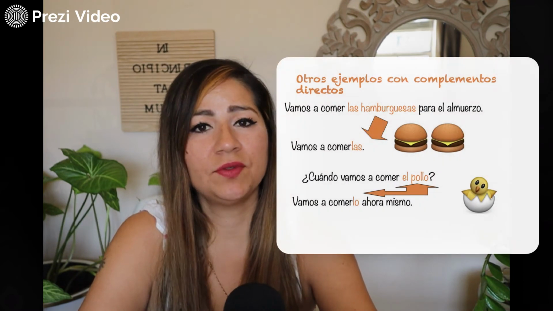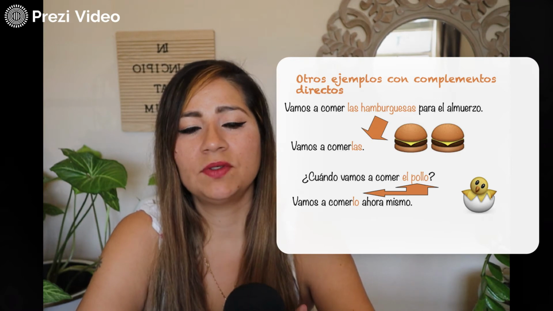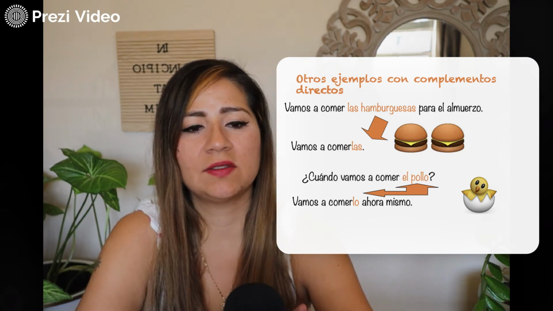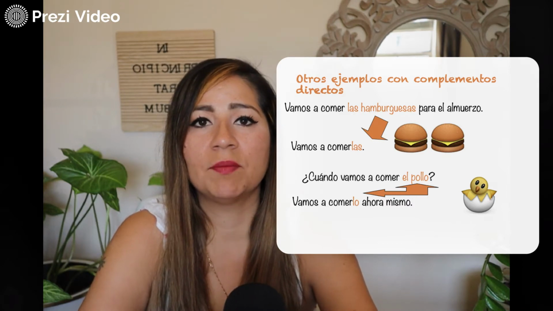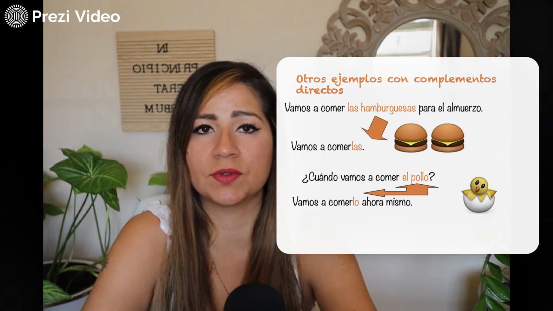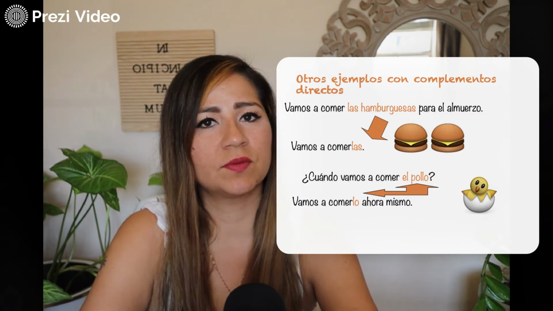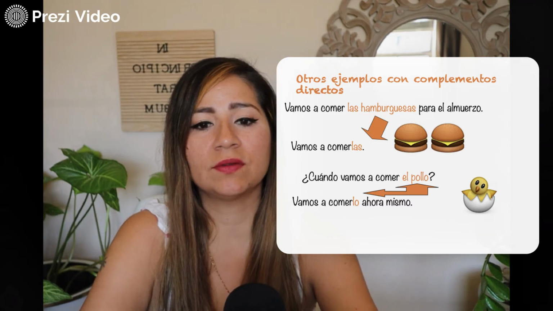But if you have 2 verbs, you're gonna have 2 options. So let's look at this sentence here. Vamos a comer las hamburguesas para el almuerzo. Vamos a comer, that's 2 verbs. Vamos from the verb ir, which means to go. This is in the nosotros form, so it means we're going. And then comer is to eat, so we're going to eat.